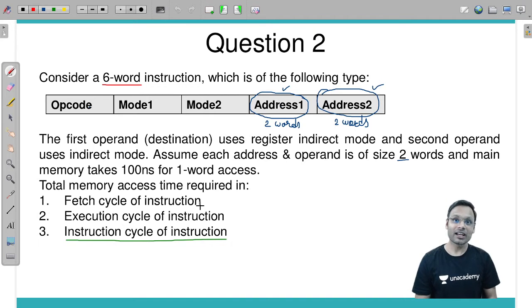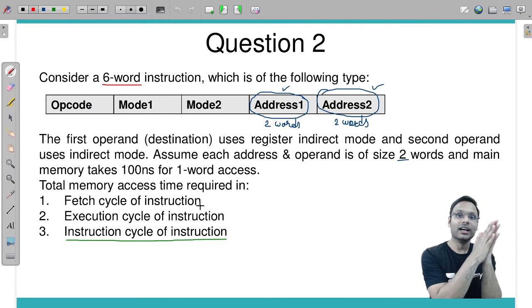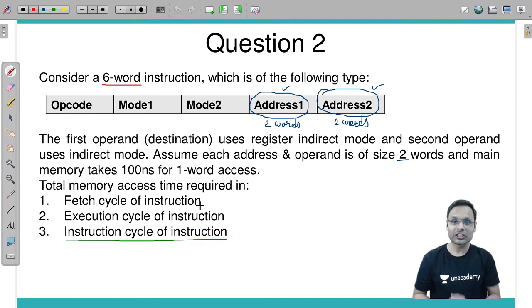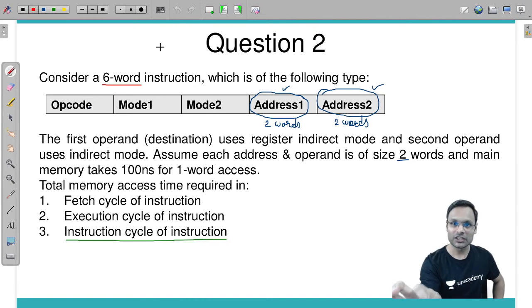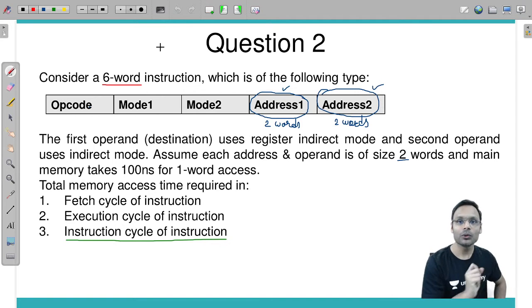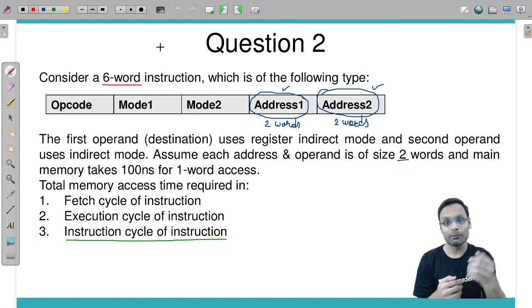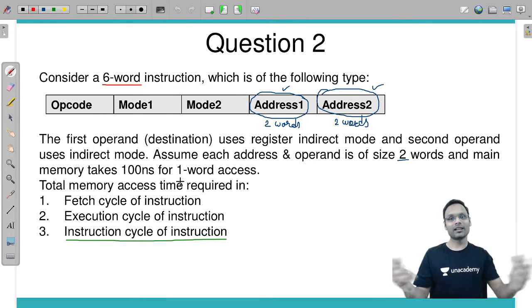So in the fetch cycle, how much time is required? Time required is equal to the time required to bring the instruction from memory to CPU. Now whatever the information given, based on that I could understand this instruction size is 6 words, so I'll have to copy the 6 word instruction from memory to CPU. Then how much time will it take to bring it from memory to CPU? They have given 1 word memory access 100 nanosecond, so 6 words 600 nanosecond.